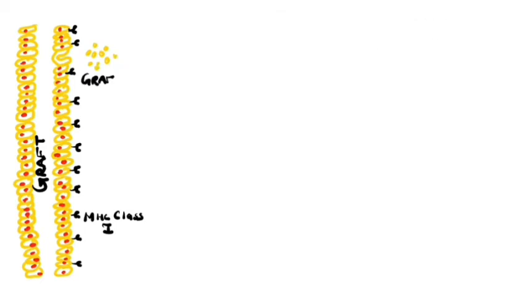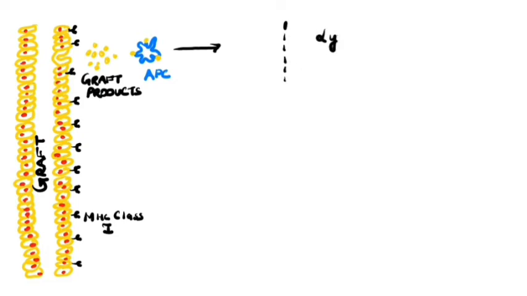Graft products shed due to surgical stress are picked up by special cells, that is antigen presenting cells. These antigen presenting cells then process and present antigen on their surface to be recognized by helper T cells. From here they migrate to a nearby lymph node, and inside the lymph node these antigen presenting cells present antigen on their surface with the help of MHC class 2 molecule so that the antigen can be recognized by naive helper T cells.